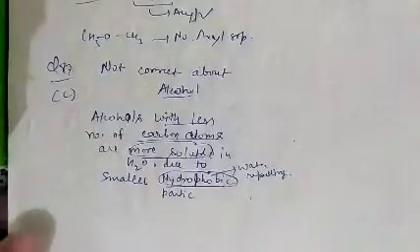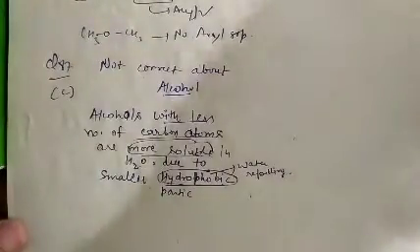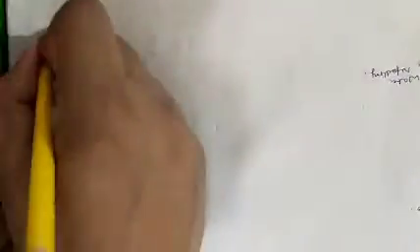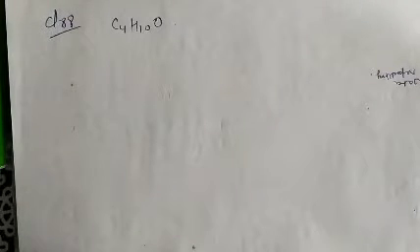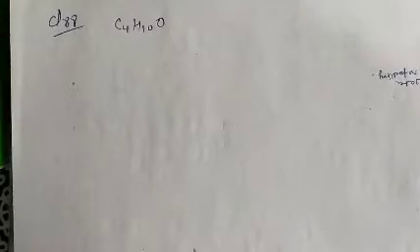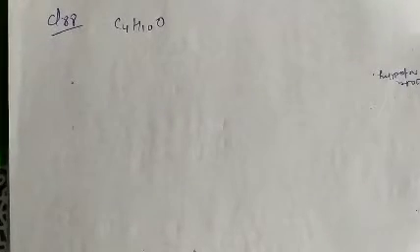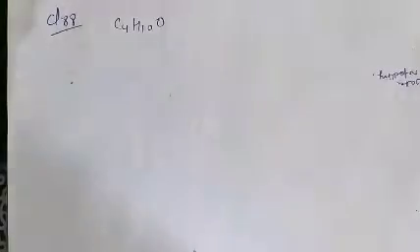See question number 88. In question number 88, what is given there? A compound having molecular formula C4H10O, and on oxidation, it forms a compound C4H8O, which gives an oxime and positive iodoform test.